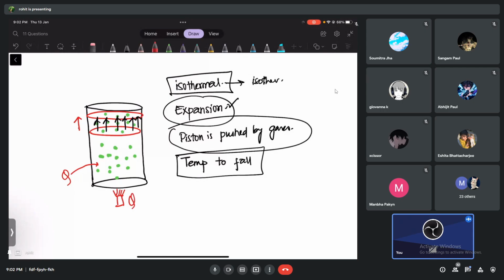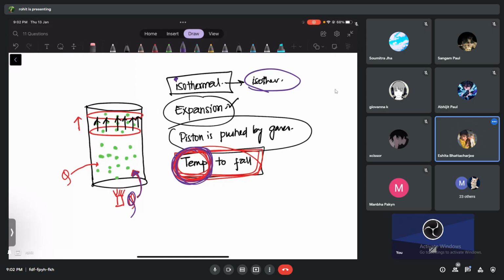Now the energy which is coming into the gas is helping it to maintain what? Temperature. So now the temperature is going to fall or not going to fall? Not going to fall. Because this energy which enters the system is helping the gases to push the piston. And the gas is not going to use up its own internal energy. The gas is not going to lose its own kinetic energy. That's why it can maintain its temperature. It is not going to fall at all.